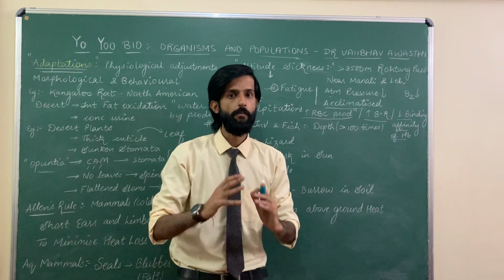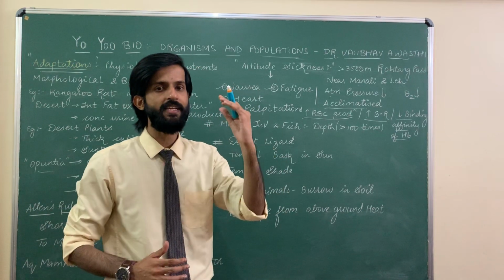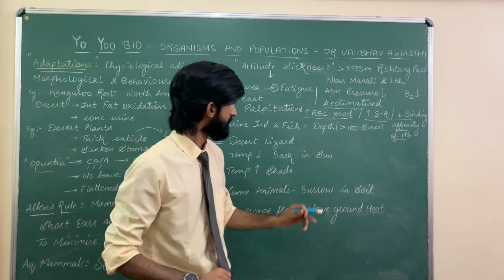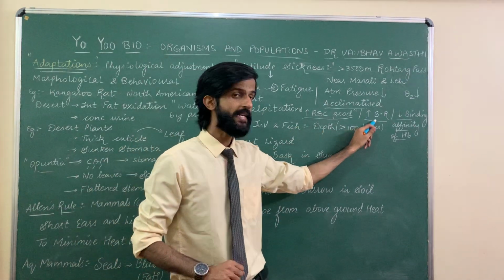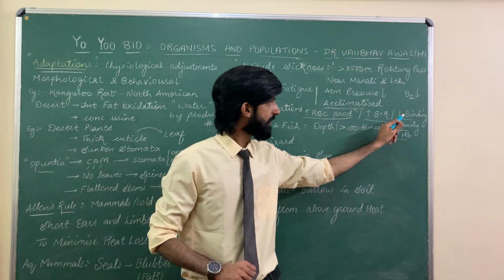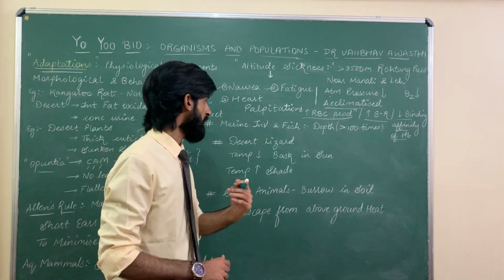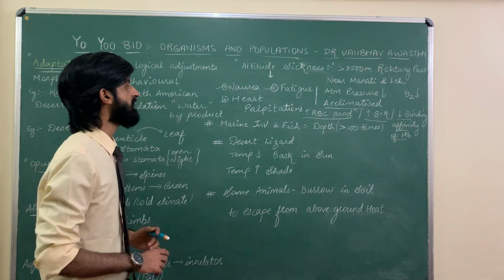Remember, how does the body acclimatize itself in cases of altitude sickness? Number 1, increased RBC production. Number 2, increased breathing rate. And number 3, decreased binding affinity of hemoglobin. Moving on. Next few important pointers.